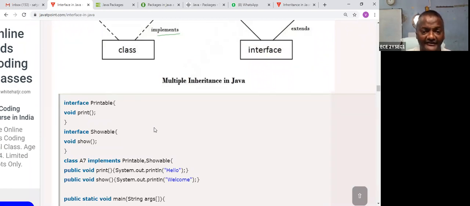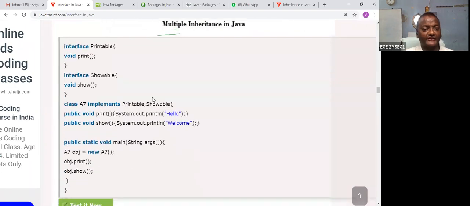Please see that this is the interface, Printable, and its methods are abstract. The second interface is called Showable, and this also has a 100% abstract method. What is the first method? Print. What is the second method? Show. Now this is the class.